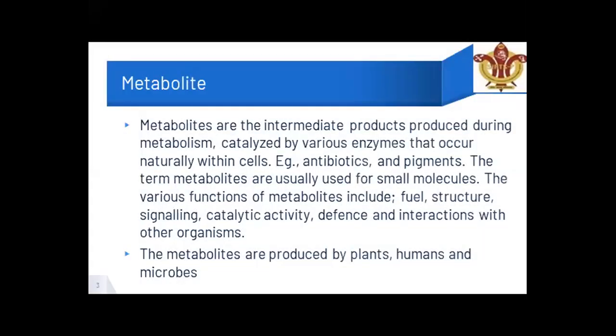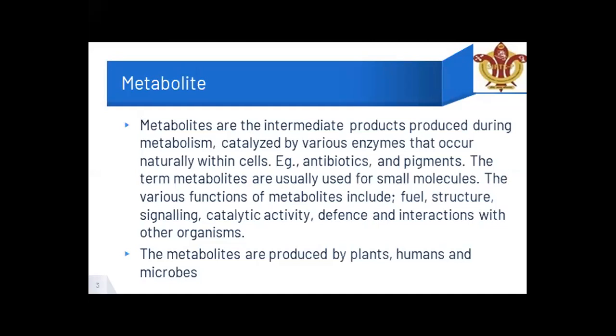Metabolites are the intermediate products produced during metabolism. For example, a number of metabolites are produced during metabolism in humans as well. There are a number of hormones which are synthesized in the body, like progesterone and testosterone, like cholesterol, and other substances. Similarly, such substances are synthesized in plants and animals as well.